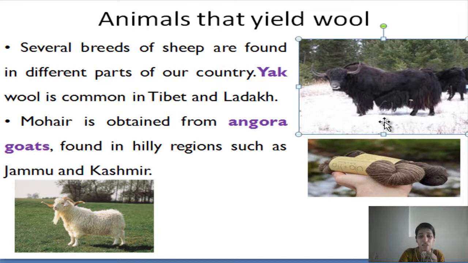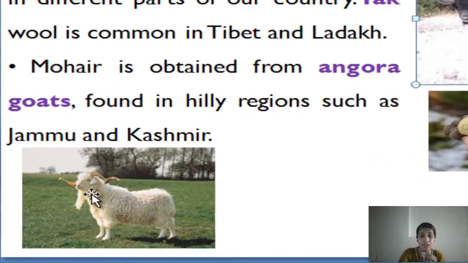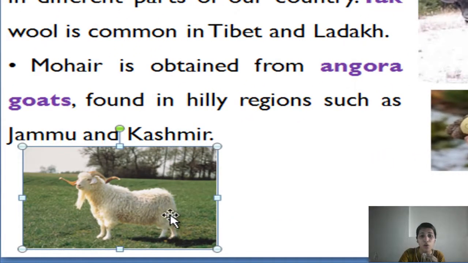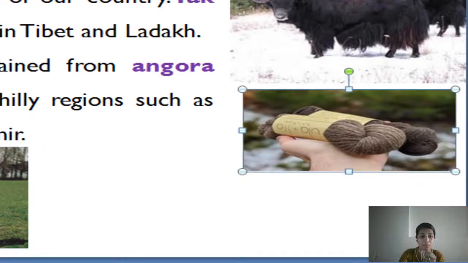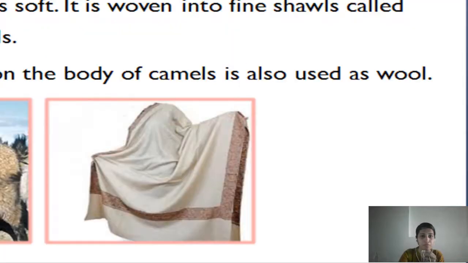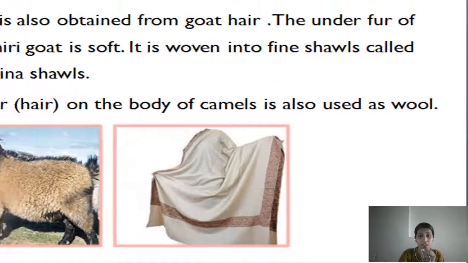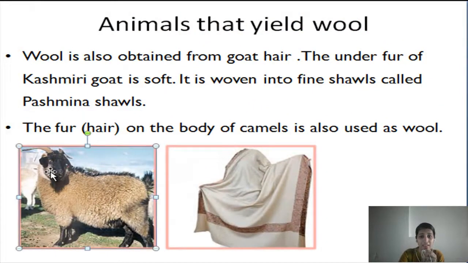However, the fleece of sheep is not the only source of wool. Though wool commonly available in the market is sheep wool, mohair is obtained from Angora goat, found in hilly regions such as Jammu and Kashmir. Wool is obtained from goat hair.